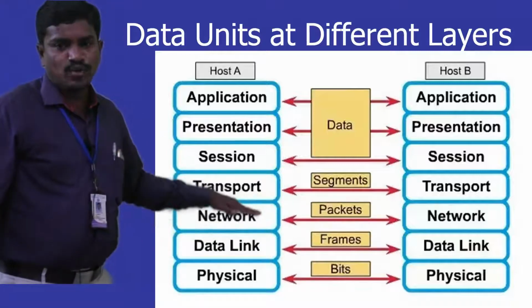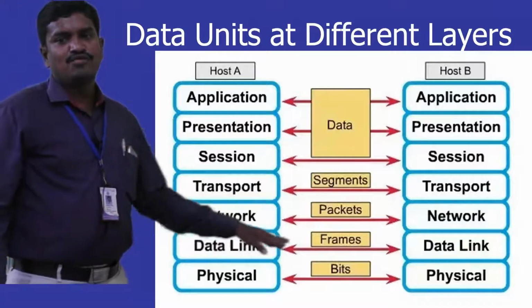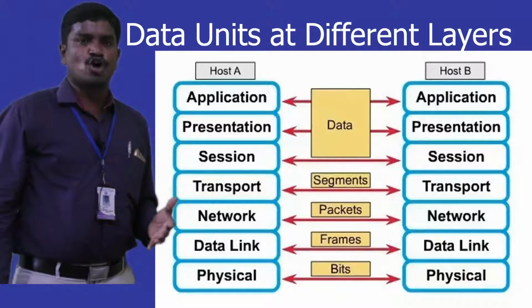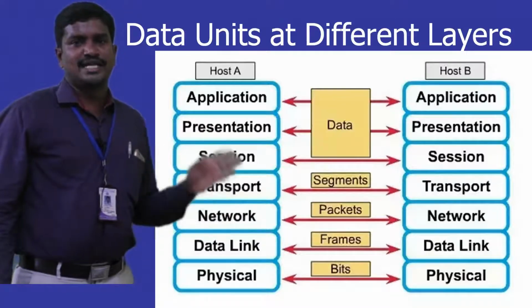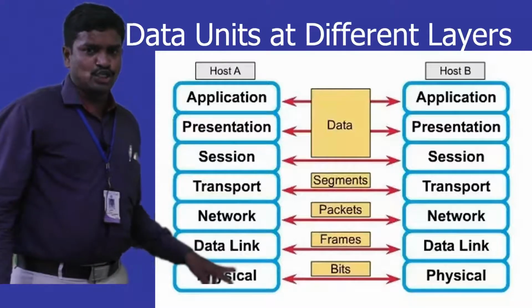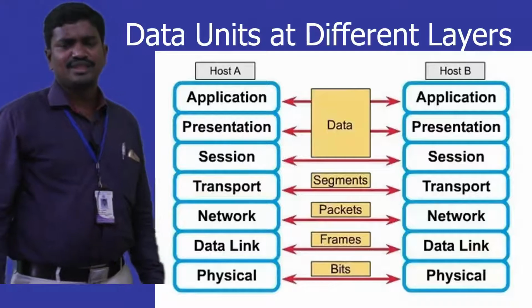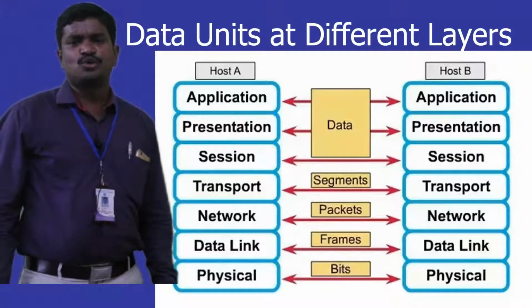Then the network layer gives its output to the data link layer, which will prepare a frame. What is a frame? A frame is a combination of a packet and control information provided by the data link layer. What control information is included by the data link layer?